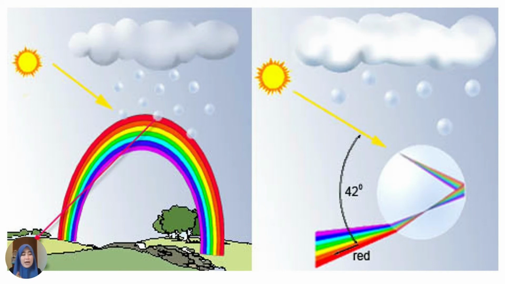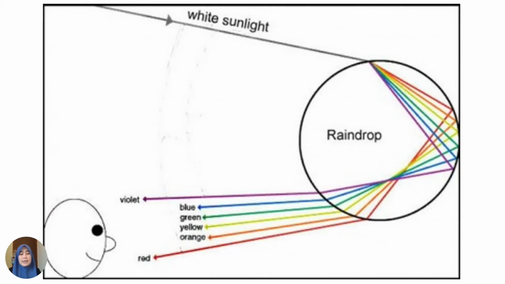When these bands strike the other edge of the drop, they get reflected internally toward the first edge of the drop. As the band reaches the first edge, it gets refracted again and finally comes out of the raindrop. This band of color which finally comes out of a raindrop is what we see as a rainbow.